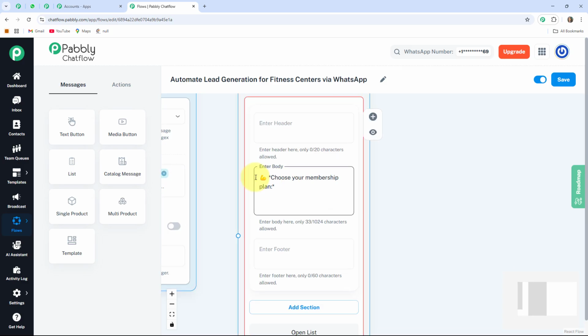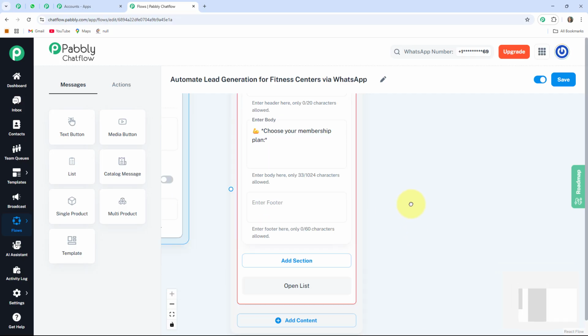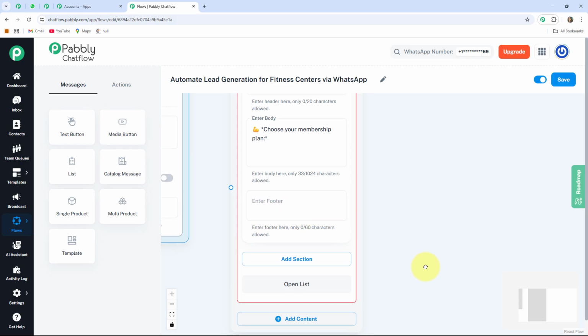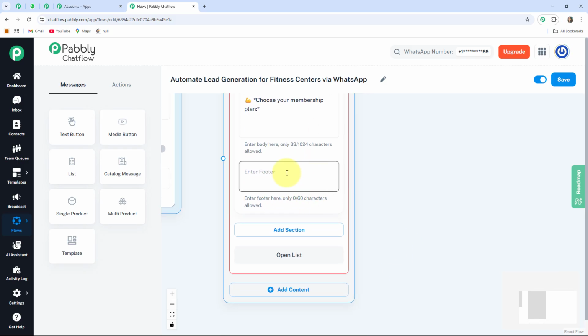Here I write: choose your membership plan. You can see I wrote this in asterisk symbols because with the help of this symbol, this message will go to the WhatsApp account of my users in bold format. After that, the next one is the footer. It is also optional, so I am leaving this blank. Then I want to add some membership plans. For that, I am clicking on this add section button.